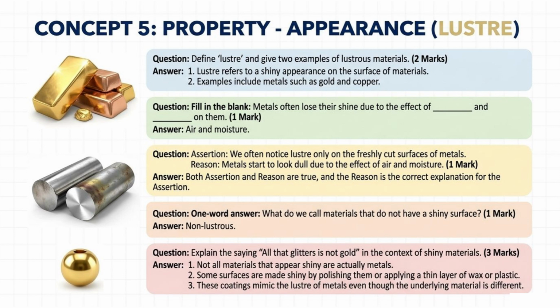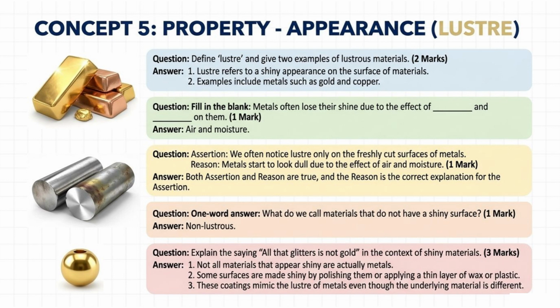Question. Assertion. We often notice luster only on the freshly cut surfaces of metals. Reason. Metals start to look dull due to the effect of air and moisture. 1 mark. Answer. Both assertion and reason are true, and the reason is the correct explanation for the assertion. Question. 1-word answer. What do we call materials that do not have a shiny surface? 1 mark. Answer. Non-lustrous.